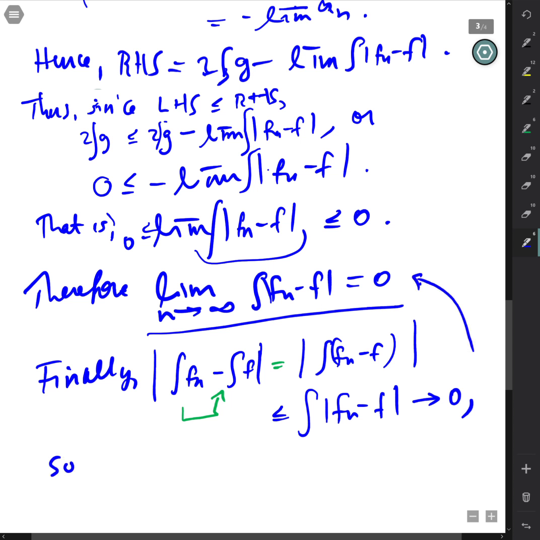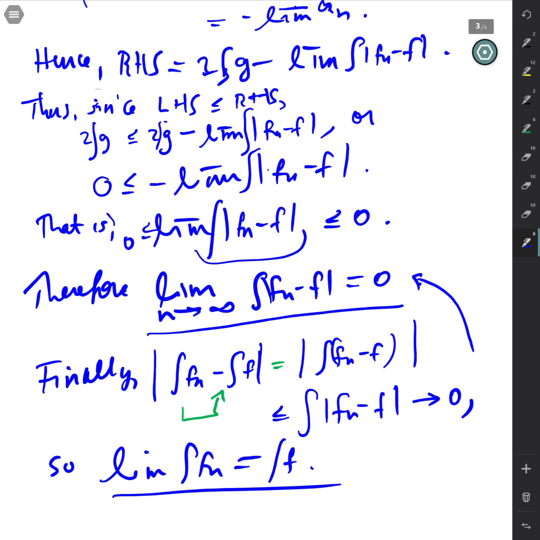So the limit of the integral of f_n is equal to the integral of f. So another interchange of limit and integral theorem, the dominated convergence theorem.